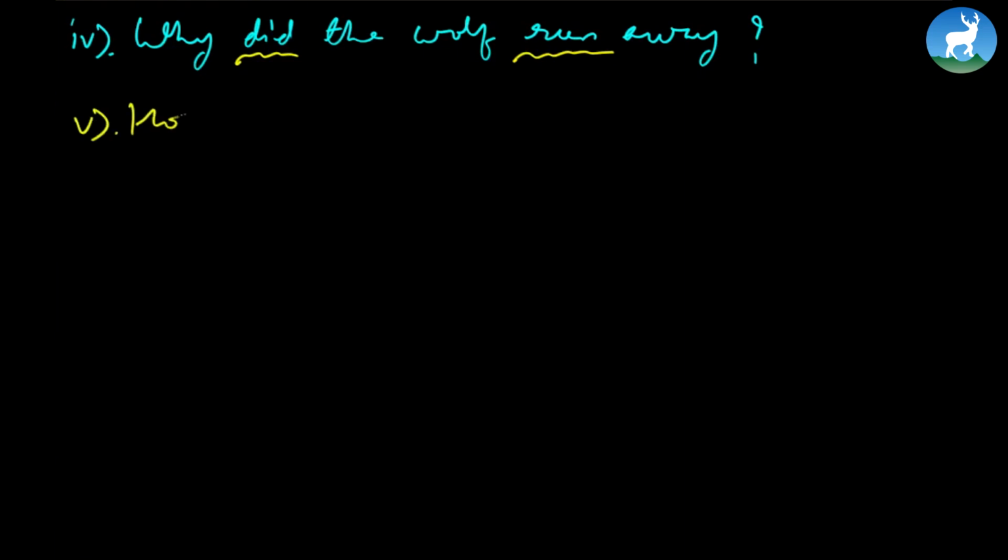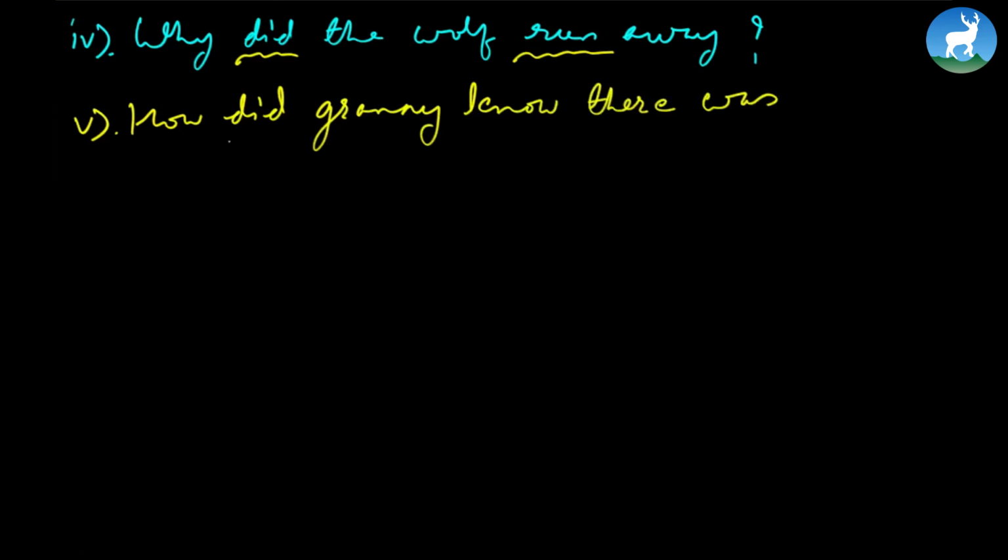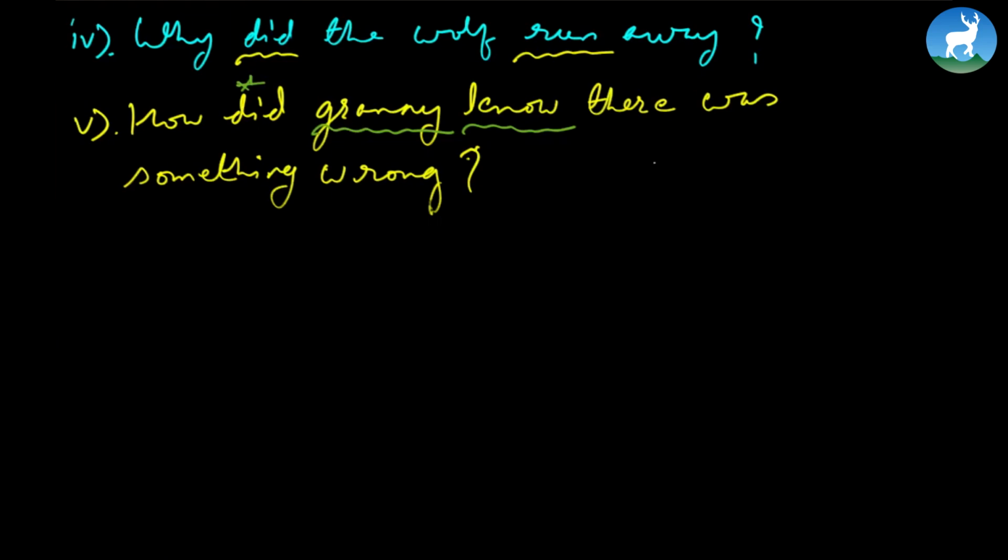Number 5, how did Granny know there was something? Now, when you write the answer, Granny, again, is "did". No changes to "knew". There was something wrong. Now, this is more like an assumption. Your assumption here, right? Granny knew there was something wrong.